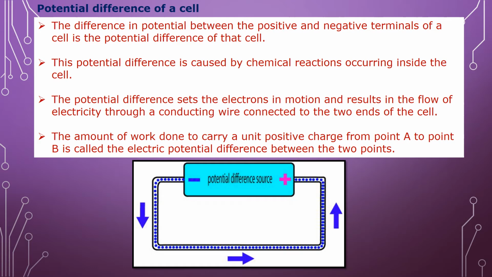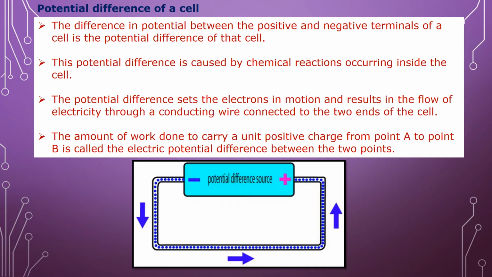The potential difference sets the electrons in motion and results in the flow of electricity through a conducting wire connected to the two ends of the cell. And due to this potential difference, these electrons will be in motion, that is, they will move from one terminal towards the other terminal in the cell.